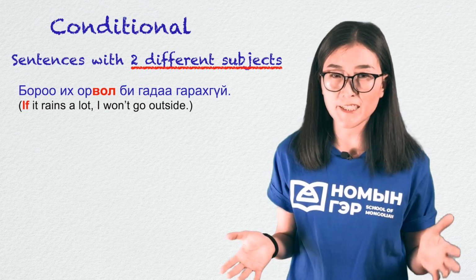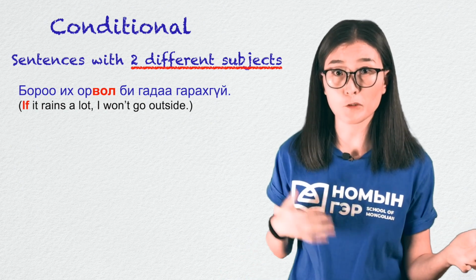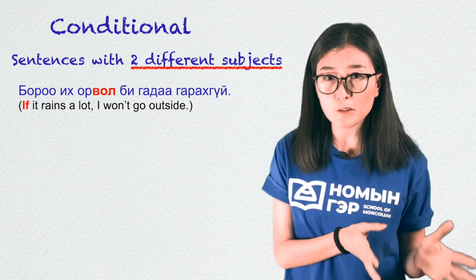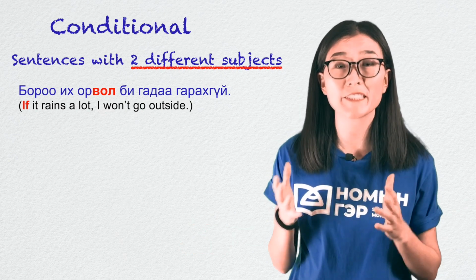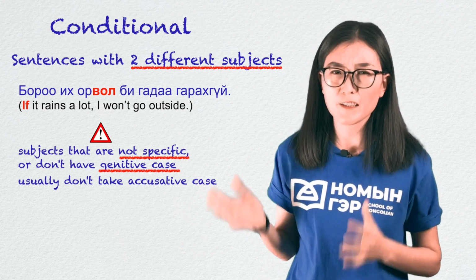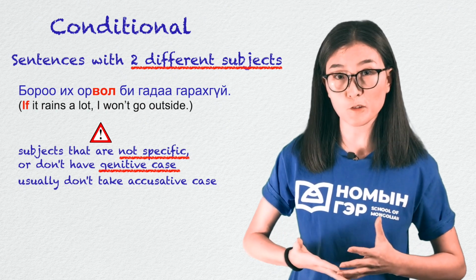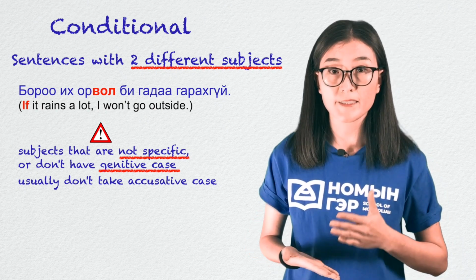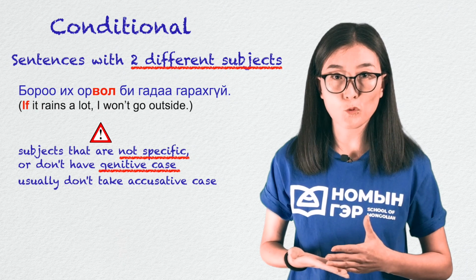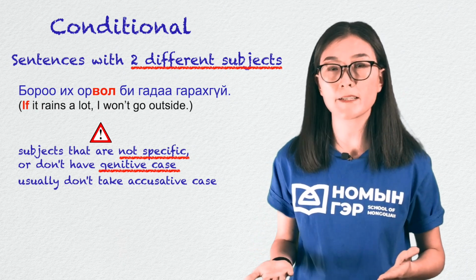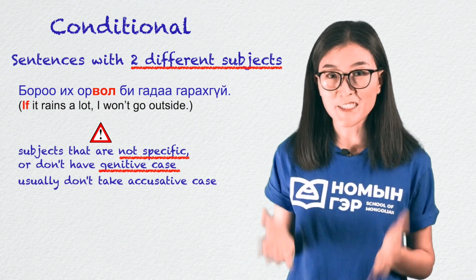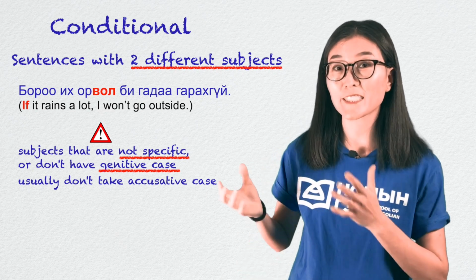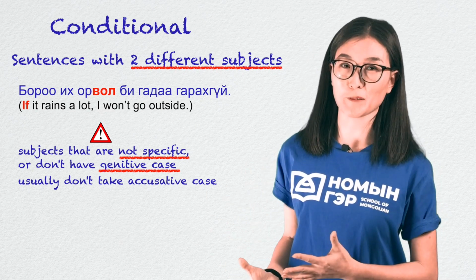Khishge Bagsh, you just said that when there are two subjects for two clauses, the dependent clause subject takes the accusative case? Well, usually yes. However, if the subject of the dependent clause is a thing that doesn't have a specifying word like in, ter, or word with the genitive case attached to it, then the subject normally does not take the accusative case.